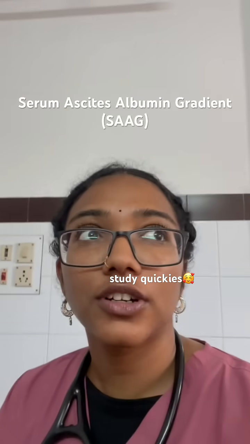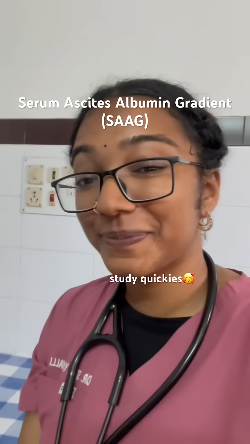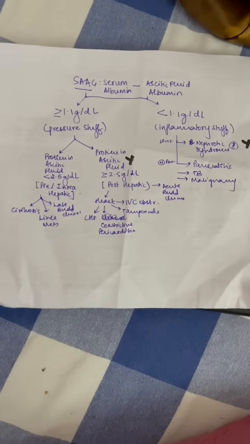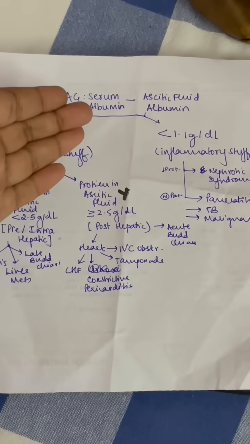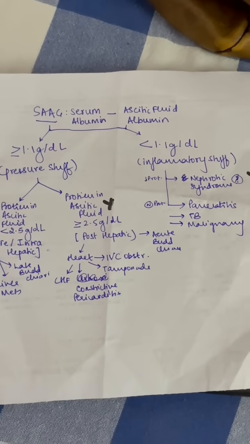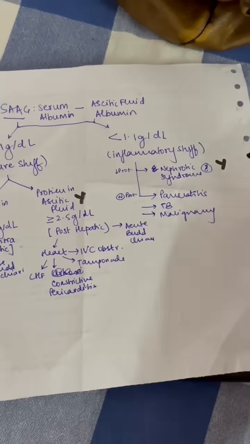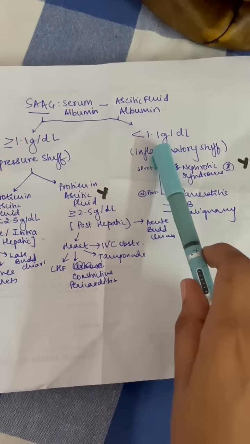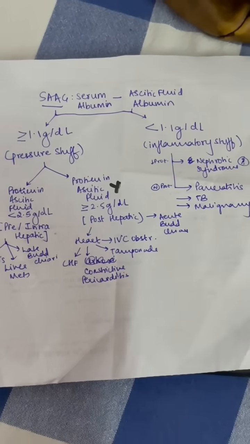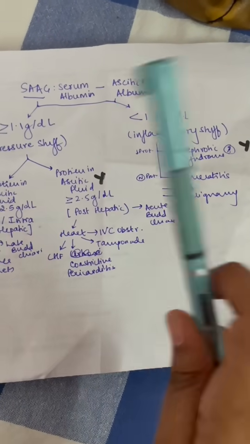I got some time out, so I'm gonna explain SAAG to you. I've sketched it out behind my prescription. Anyways, SAAG is serum albumin minus ascitic fluid albumin. So this will tell you the value of this. If it's less than 1.1 or more than 1.1, it will tell you the etiology of the ascites that is happening.